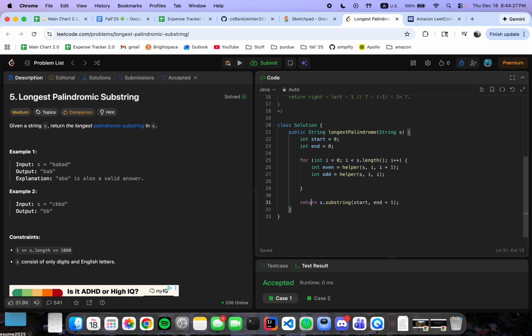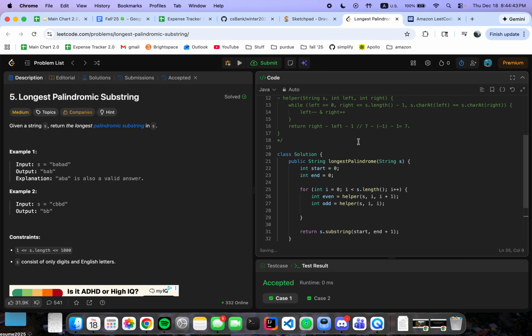And after that, before we move on, let's actually make the helper function really quick. So it's going to be public int helper with string s, int left and int right. Basically what it does is, I actually wrote it here.